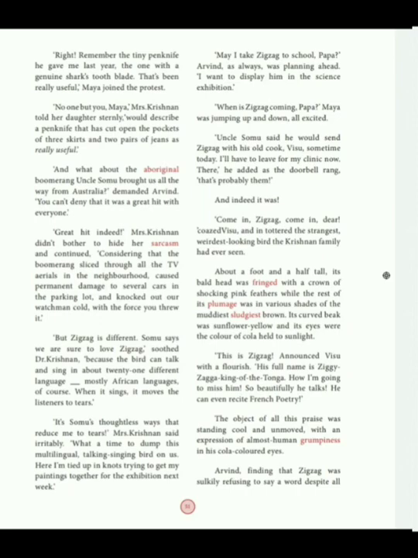And what about the aboriginal boomerang Uncle Somu brought us all the way from Australia?